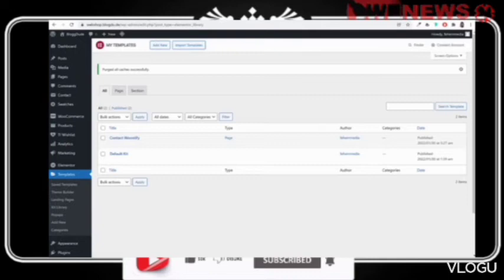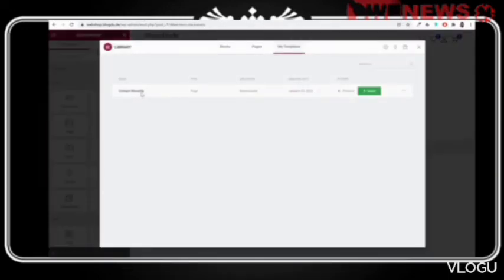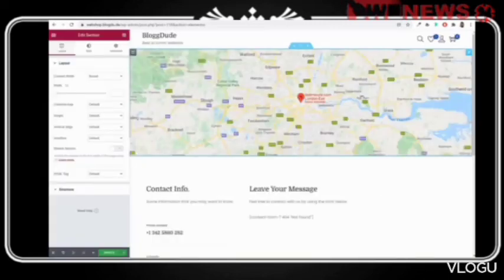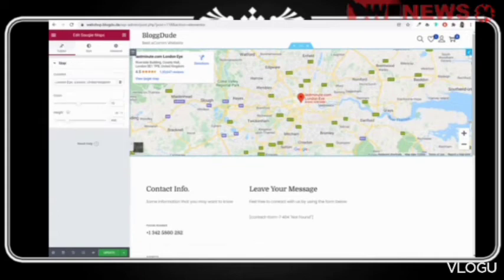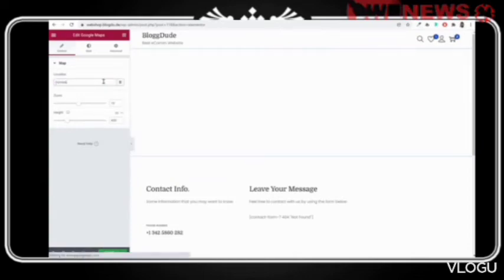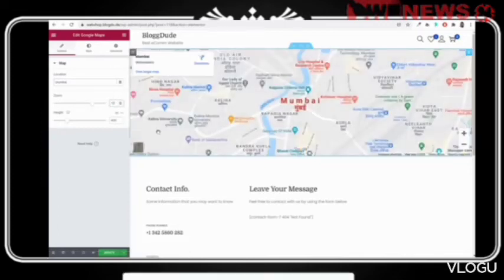And now as you can see, this is imported. You can come back. Let's try it again. Click on add template, and now as you can see, it is showing insert. Now at top you will see this map. Obviously instead of this location, you would want to display your location. So you can click on this pencil button and type in your exact location. It will detect it, and if you want, you can zoom in, zoom out like this.